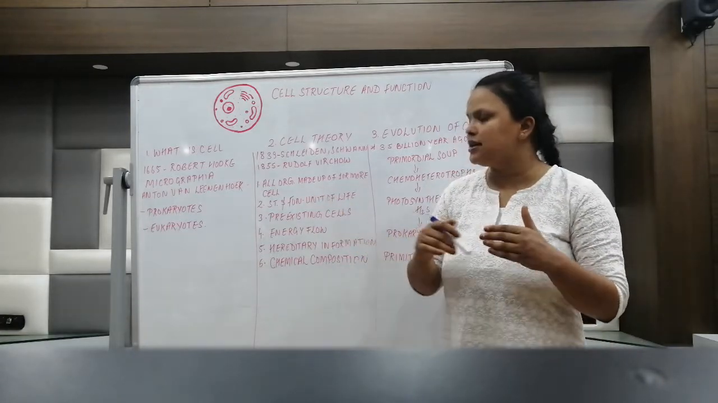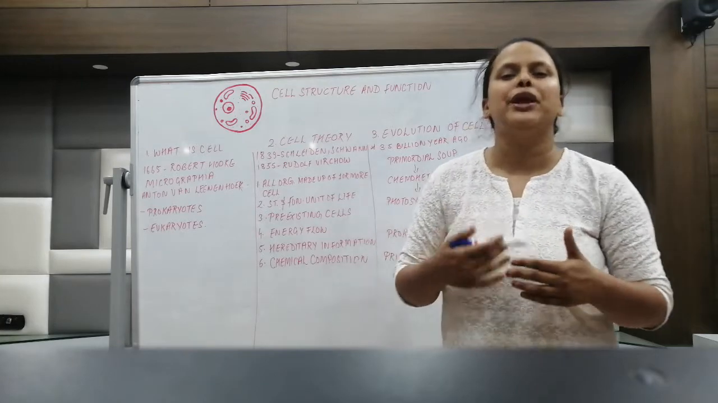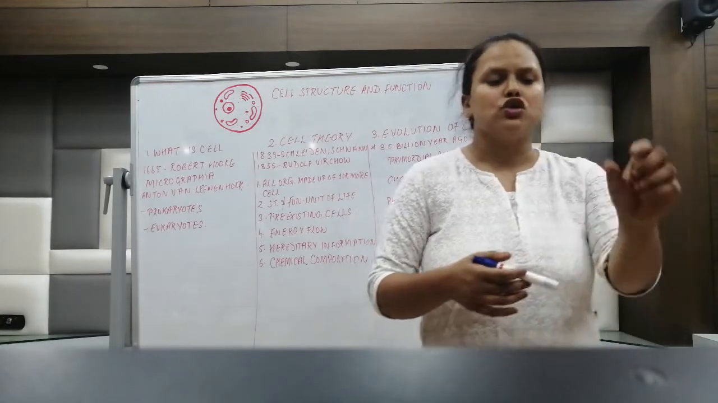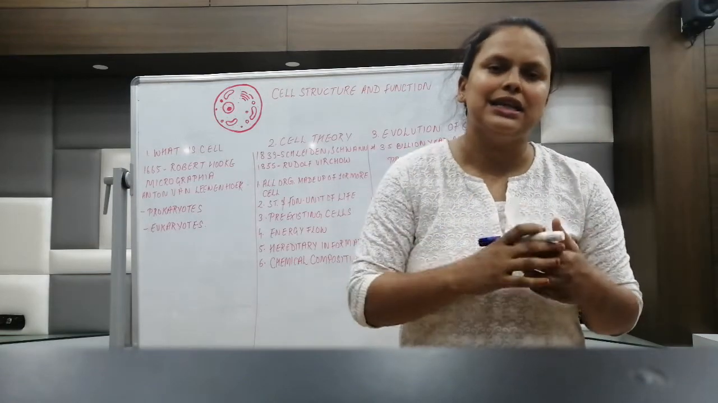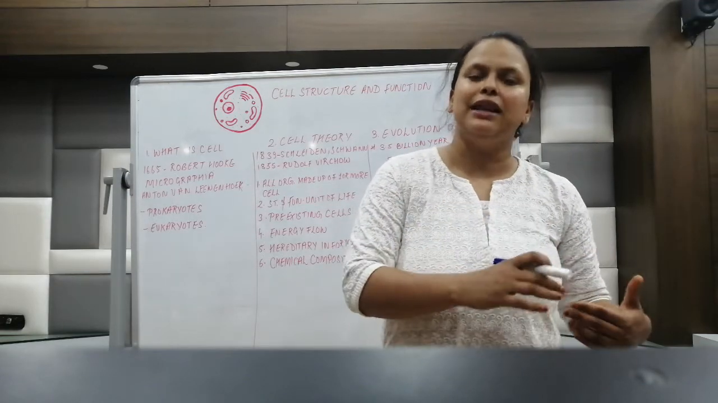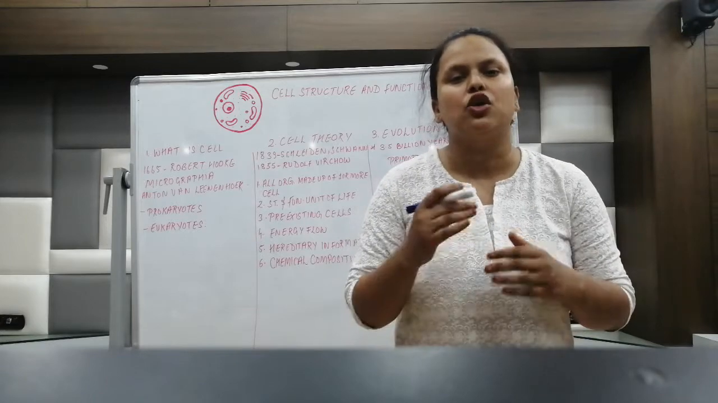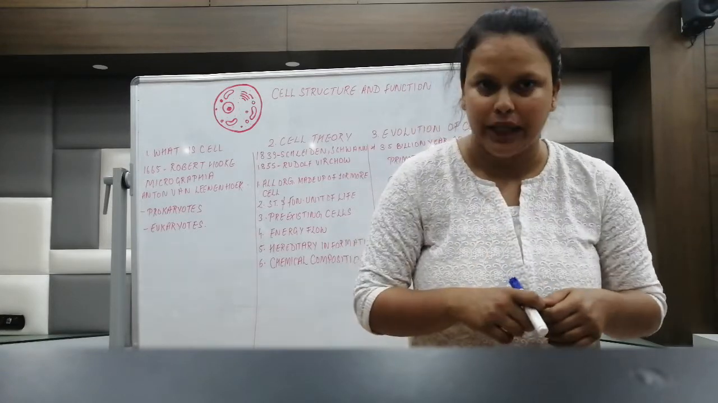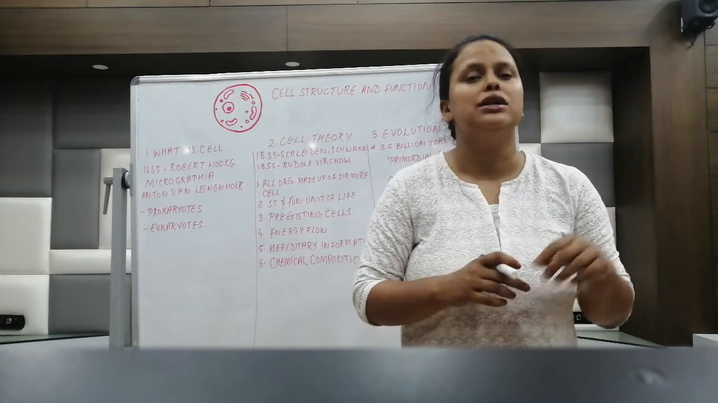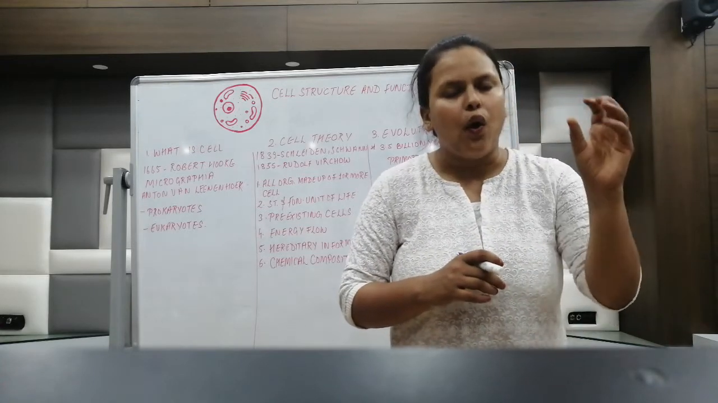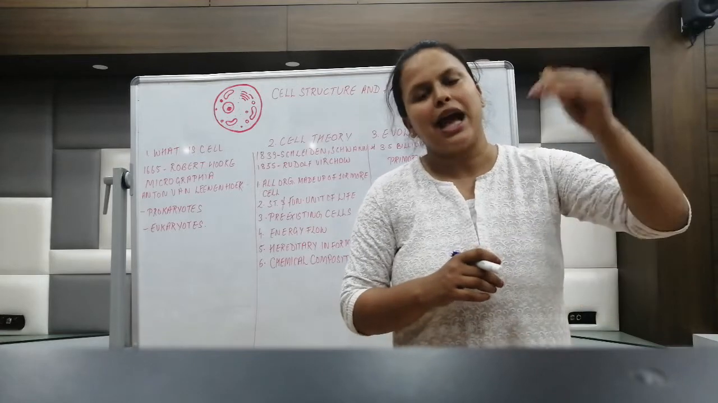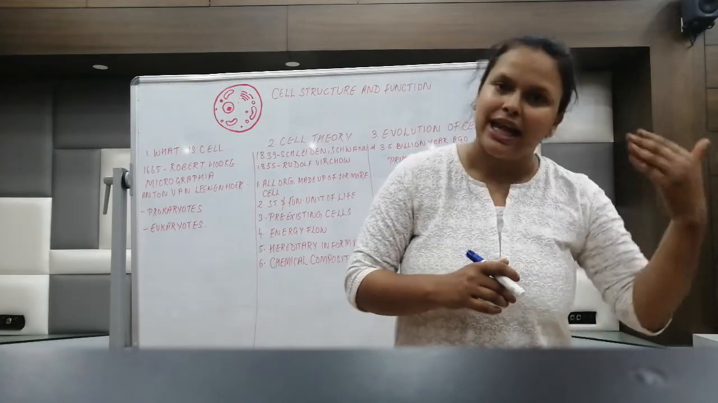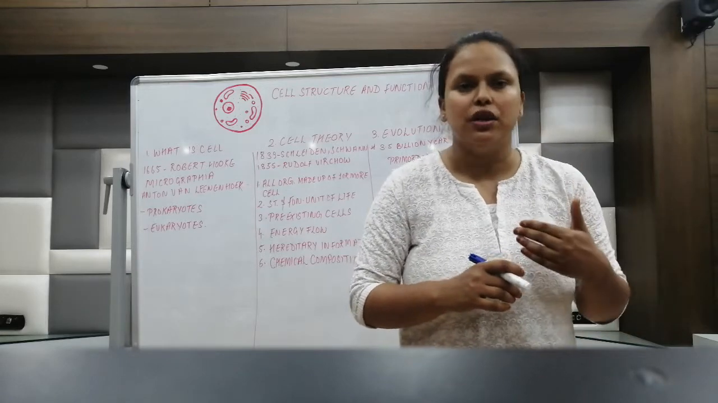Third postulate is that the cell actually came from pre-existing cells through asexual or sexual reproduction. This particular postulate was given by Robert Hooke in 1855. He says, omnis cellula e cellula. So this says that all the cells we see today actually came from their parent cells through the process of asexual reproduction and sexual reproduction.